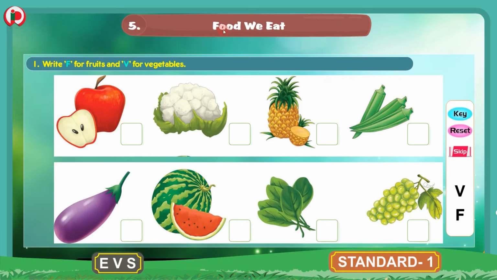5. Food we eat. Children, the fifth lesson in the course book is Food we eat. And now we will do the workbook part for the fifth lesson, Food we eat.